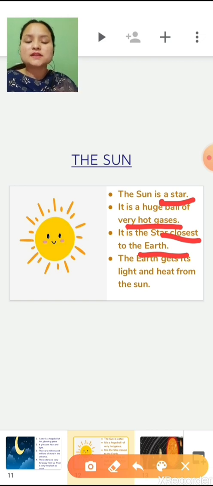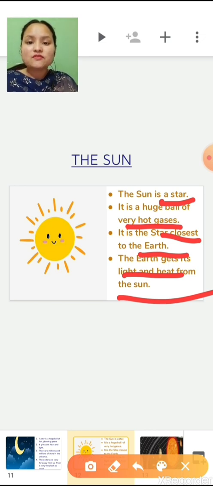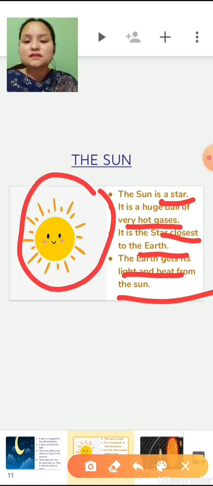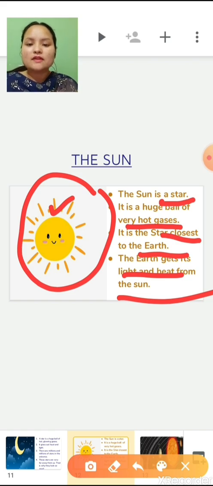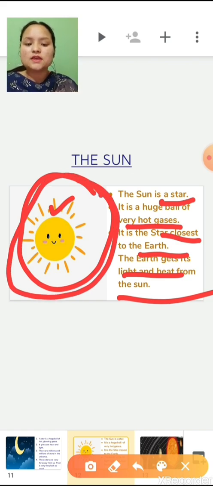And Earth gets its light and heat from the Sun. It is our natural source of heat and light and energy. During winter time we feel good, we feel warm when we sit in the sun, but in summer we cannot, we feel very hot, right? The Sun is our natural source of heat, light and energy. So children, the Sun is in the center and the rest of the planets travel around the Sun.